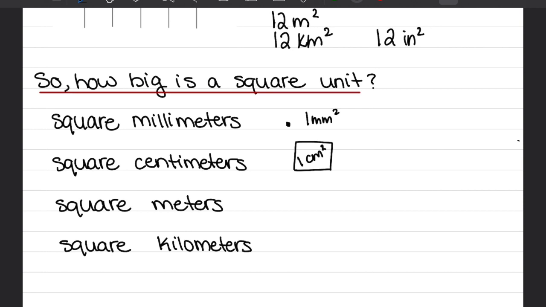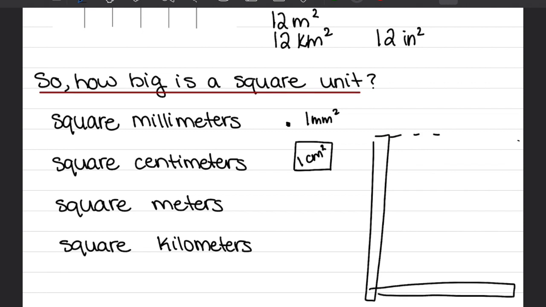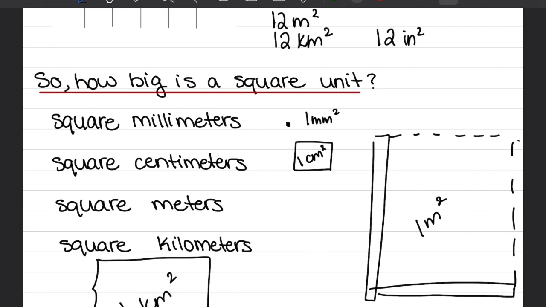A square meter, now I can't draw that on the screen obviously, but what I want you to think about is a meter stick. Okay, so pretend this is a meter stick here. I want you to visualize how big a meter stick is, and then you have another meter stick here. The square that is created, this is about 1 meter squared. Okay, now for a kilometer, well, I usually estimate a kilometer as like 3 blocks, right? Like the distance between 3 traffic lights. So if this is that distance between 3 traffic lights and that's another distance, then that entire area is 1 kilometer squared.